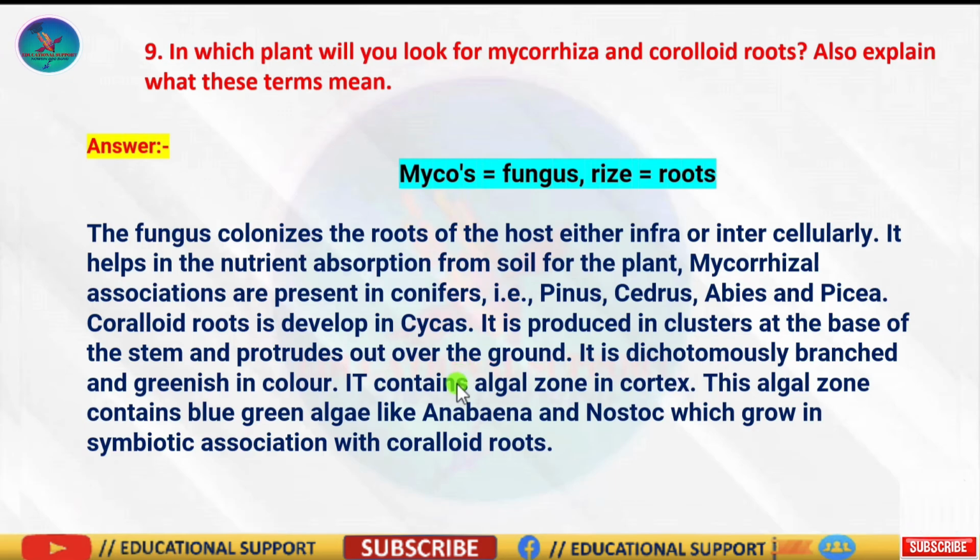And coralloid roots are roots associated with nitrogen fixing cyanobacteria. In coralloid roots, nodules are formed in large numbers on the roots, giving them a coralloid appearance. For example, Cycas and plants of Leguminaceae.